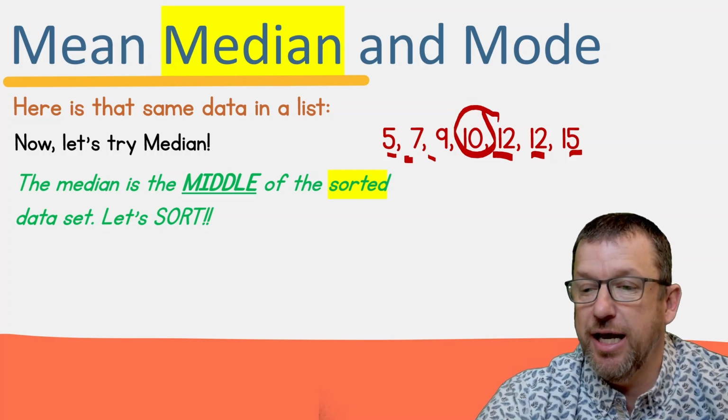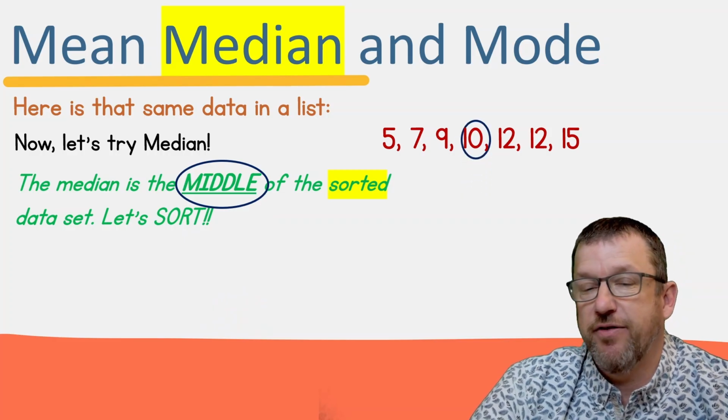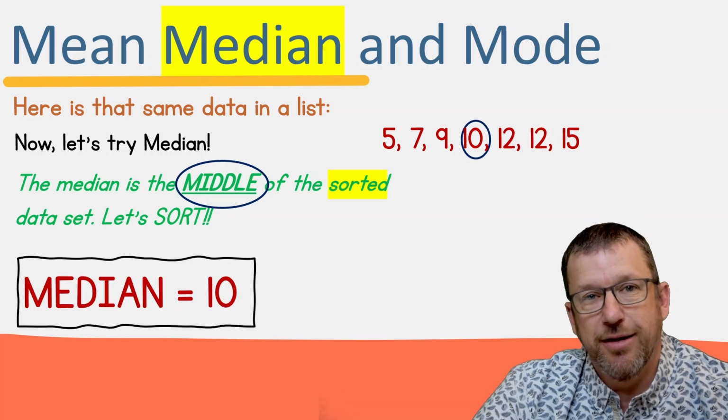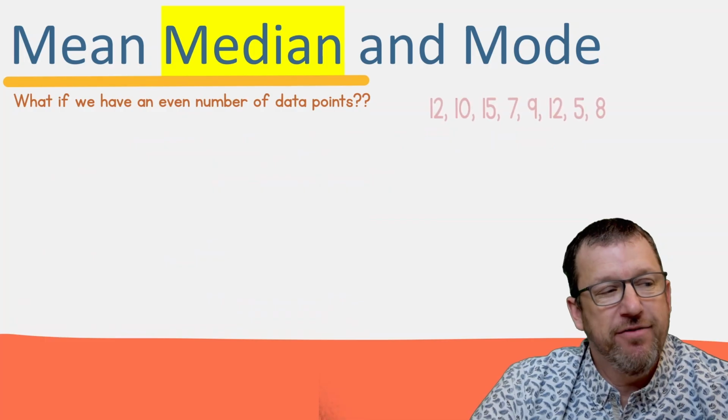So because 10 is our middle section of that data, all right, we said 10 fits directly in the middle of all that data. That is our median. Our median equals 10. Groovy, right? But hang on a second. What if we have an even number of data points?